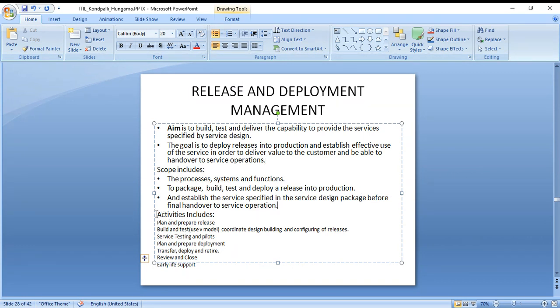And the activities, these activities are really important. You need to plan and prepare for the release. You need to build and test; there are models within that. You coordinate the design, building, and configuring of releases. Then you test it: service testing and pilots. You plan and prepare deployment, you deploy it, and then you transfer it. Once everything is well and good, you review and close. And then we have early life support, so if in future you have any problem, you can reach out to them.